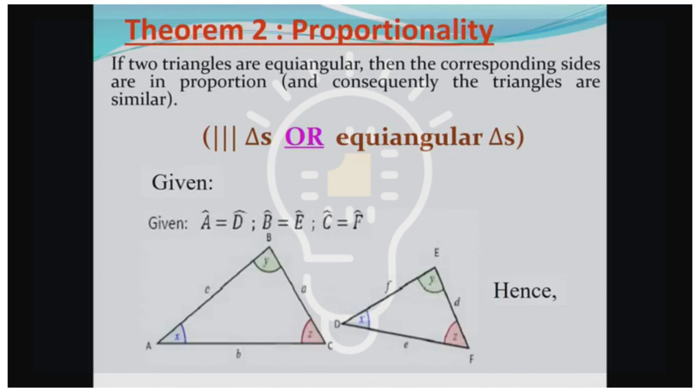So, if we have a look at these two diagrams, here we see something very interesting. Here's this larger triangle, ABC, and here's a smaller triangle, EDF. Notice angle A is equal to angle D, angle B is equal to angle E, angle C is equal to angle F, right? What does this mean? If two triangles are equiangular, then the corresponding sides are in proportion, and that's the designation that we use there. So, what does that literally mean for us? Well, this is a situation that will obtain because those triangles are similar and they are equiangular as well.